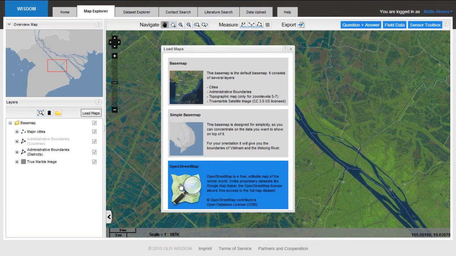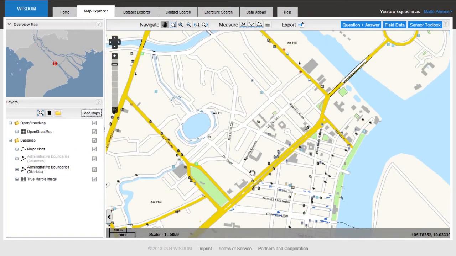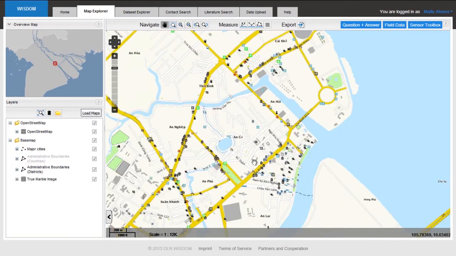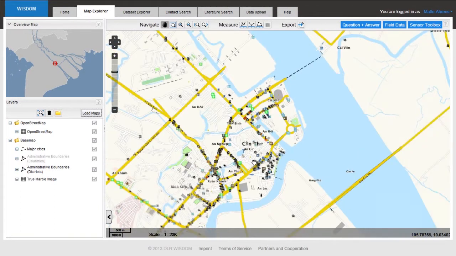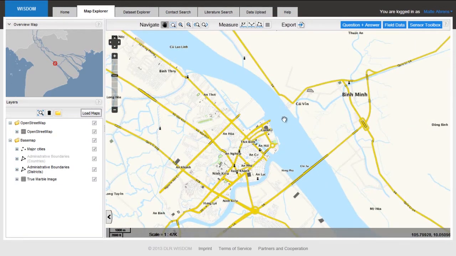Or I can add OpenStreetMap to this viewer. I'll do this now. So I activate the street map, and I'm already in here. You can see that this data contains a lot of information about roads, about infrastructure, and facilities. And I will now zoom out a little bit because I'm not so interested in all those details. So, this data could also be used as a backdrop in a system.